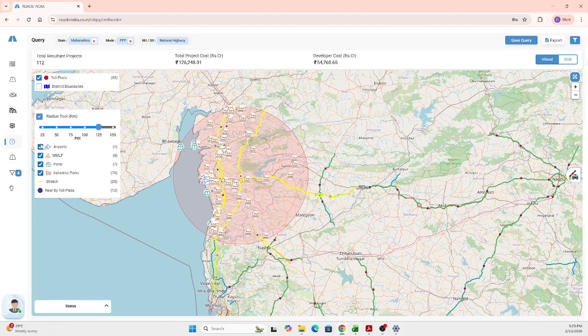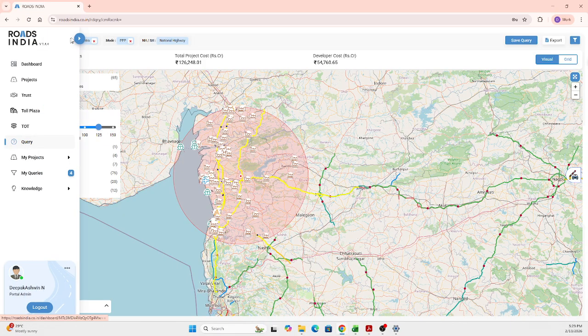So this radius tool will help you to do analysis on a corridor level, on a very long stretch level. How the other points intersect in terms of the performance of that particular stretch or the toll plazas that are there in that particular radius of kilometers that is selected. So this is the complete information about the query screen.